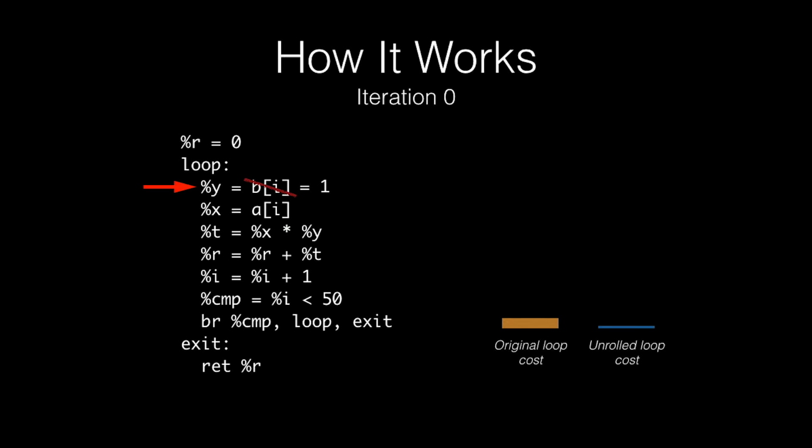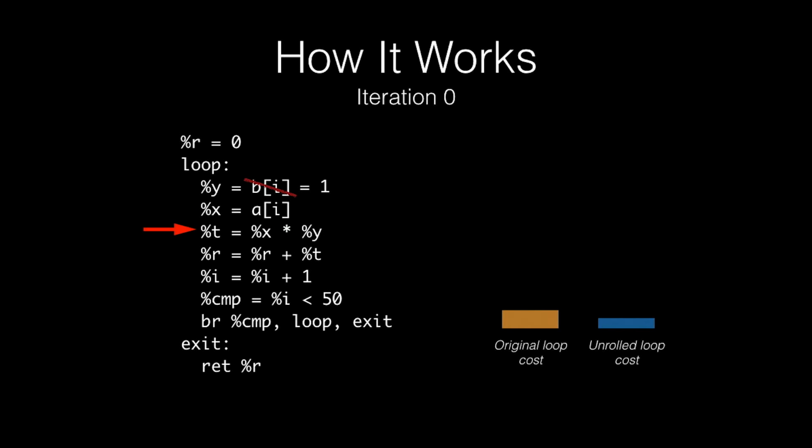And then we proceed to the next instruction. Next instruction is another load, but now it's from A, which is not a constant. Even if we unroll this loop, we can't simplify it. So this instruction contributes to both estimates, for both unrolled loop and original loop. Then we proceed to the next instruction.